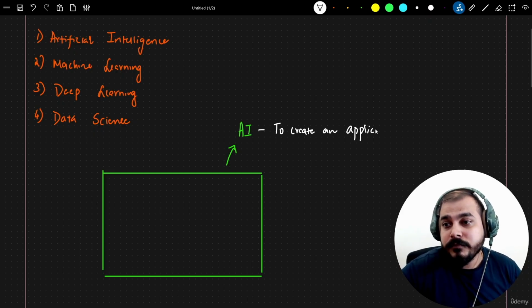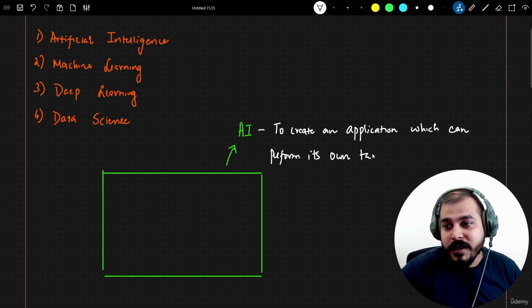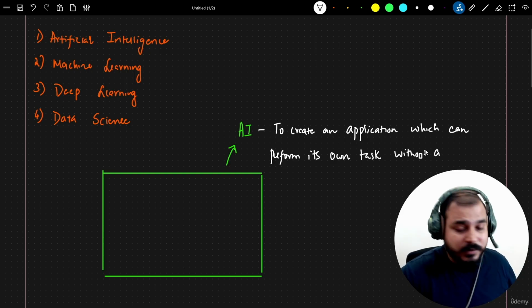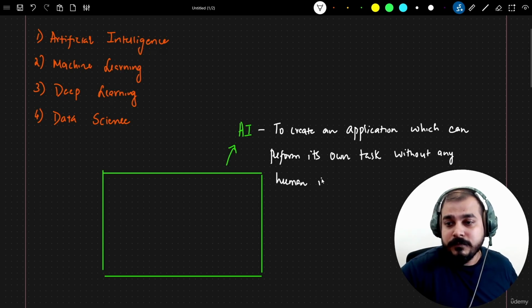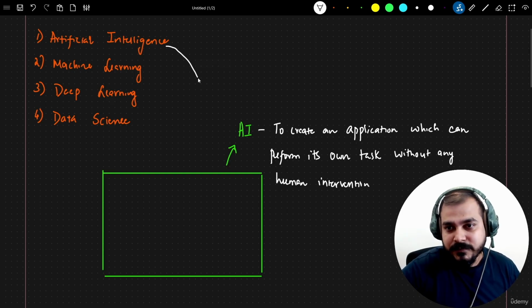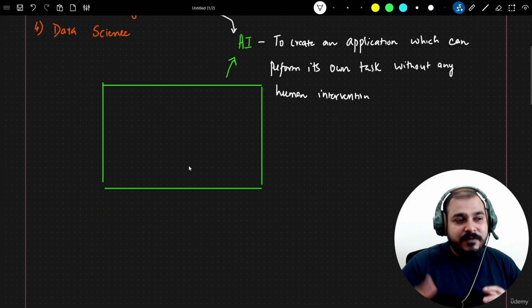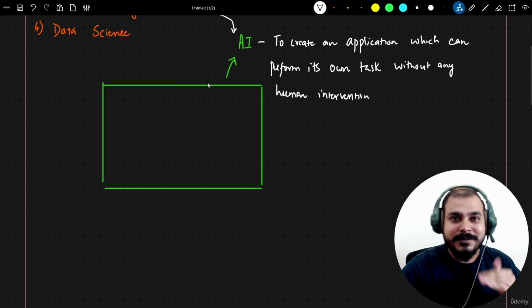Now, if I really want to understand the definition of AI, it is basically to create an application which can perform its own task without any human intervention. So this is the basic definition of artificial intelligence. This specific thing which I have written over here is basically to create an AI application which can perform its own task without any human intervention. So we call it an artificial intelligence application.